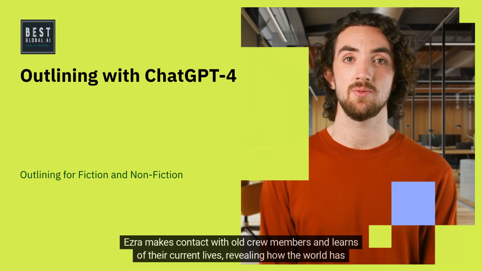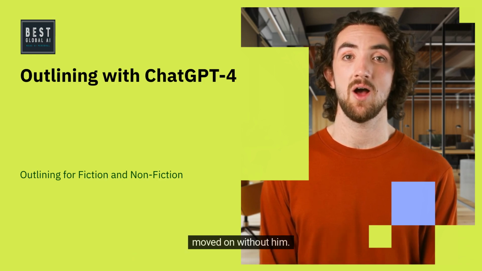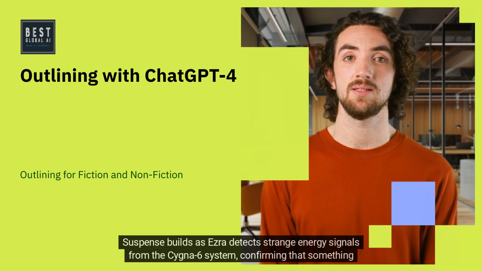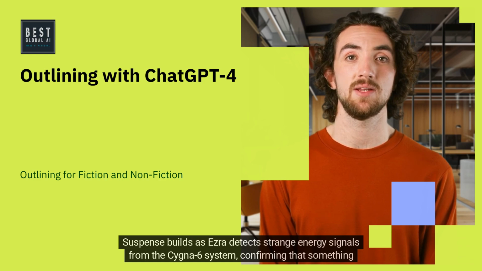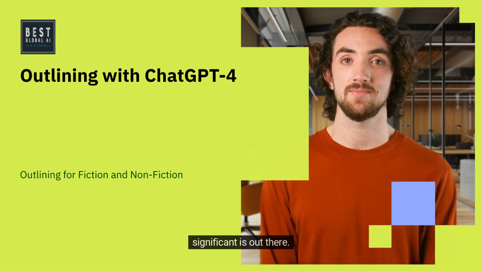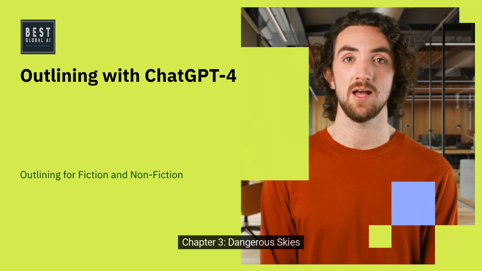Major plot points. Ezra makes contact with old crew members and learns of their current lives, revealing how the world has moved on without him. Suspense builds as Ezra detects strange energy signals from the Cygna 6 system, confirming that something significant is out there. Chapter 3: Dangerous Skies.